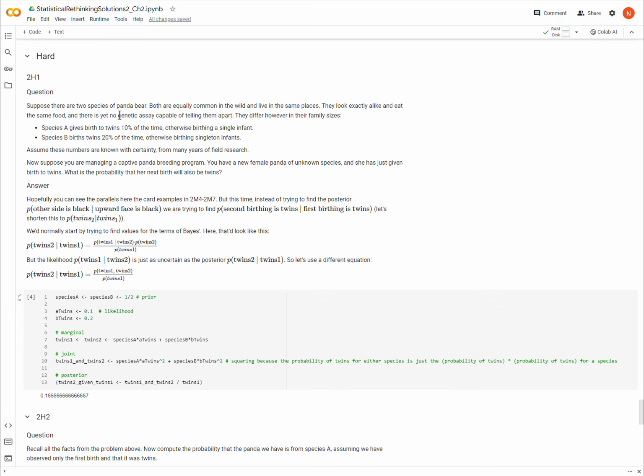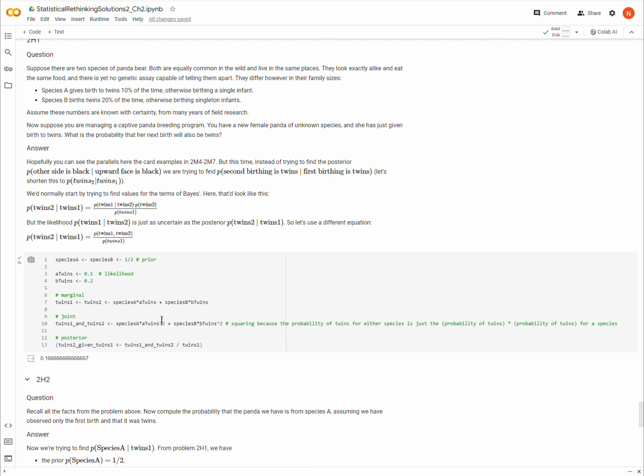In the first one here, there are two types of panda bear, and we can't tell them apart except for the fact that species A gives birth to twins 10% of the time, and the other times there's just a single baby born. And species B gives birth to twins 20% of the time, otherwise giving birth to just single infants. Okay. And so we ran through and did that problem.